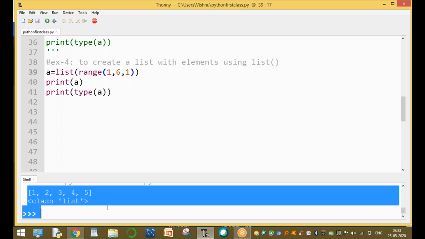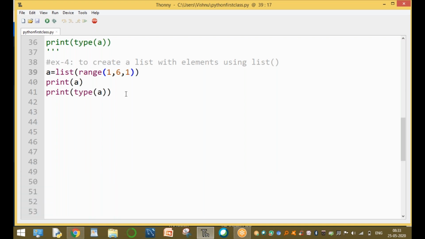Here is how to create a list with only 1 to 5 values: 1 value, 2 values, 3 values, up to 5 values only. This is the process to create a list with 1 to 5. Clear? For example, you want to create a list with 1 to 60, or 1 to 100.